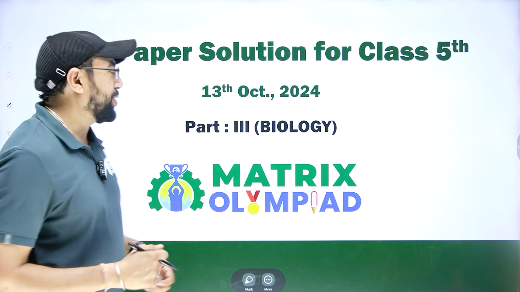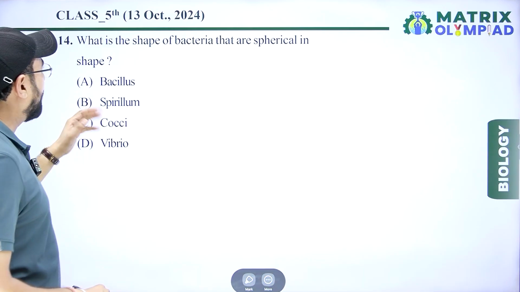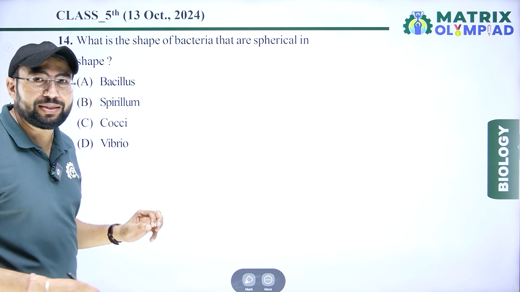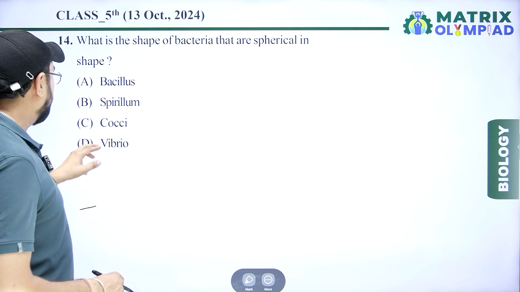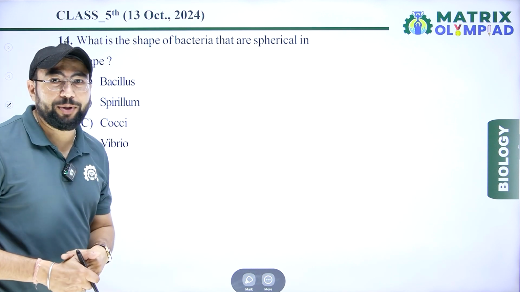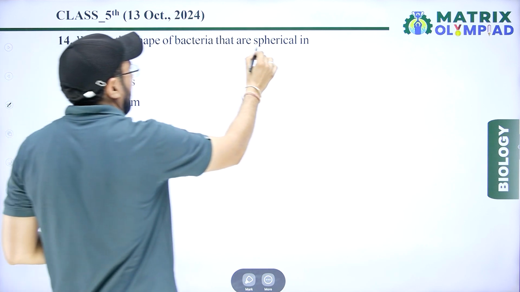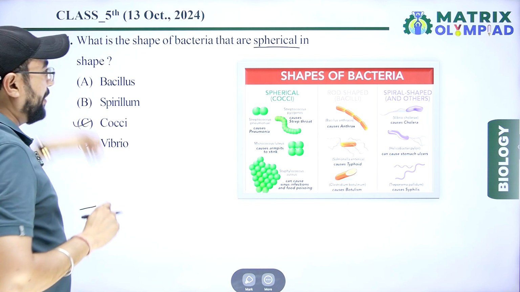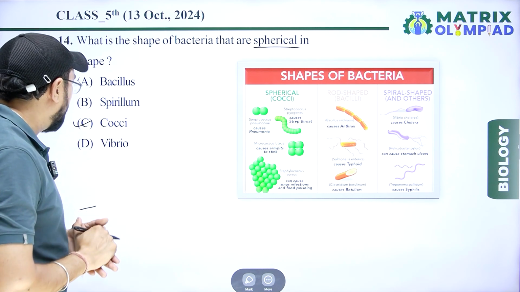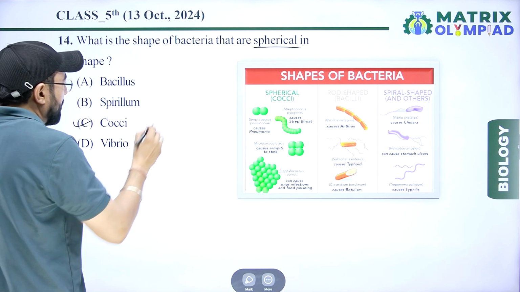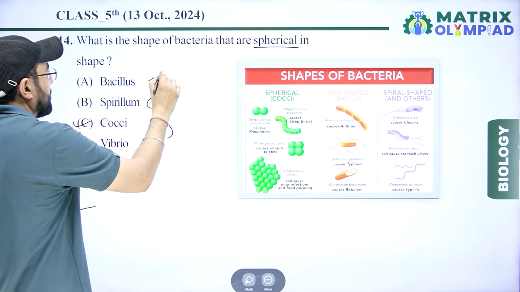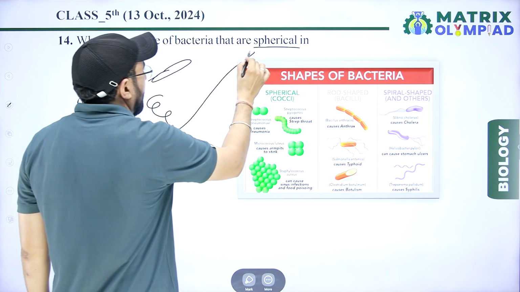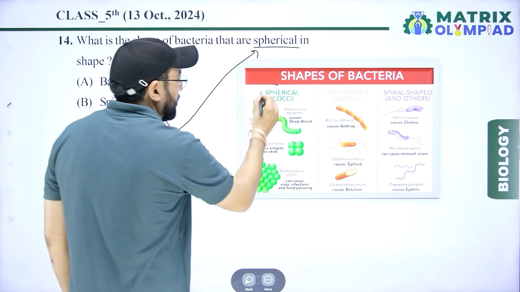Now start. First question. First question is, what is the shape of bacteria that are spherical in shape? Option first, Bacillus; Spirillum; Cocci; and Vibrio. For spherical, our right answer is Coccus. And the others are Bacillus, Spirillum and Vibrio. Vibrio is comma shape, Spirillum is spiral shape, Bacillus is rod shape. So Cocci, Coccus are the spherical shape.